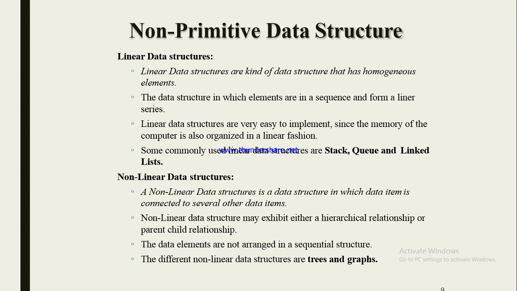Non-linear data structure. First point, a non-linear data structure is a data structure in which a data item is connected to several other data items. Second point, a non-linear data structure may exhibit either a hierarchical relationship or a parent-child relationship. Third point, the data elements are not arranged in a sequential structure. The different non-linear data structures are trees and graphs.